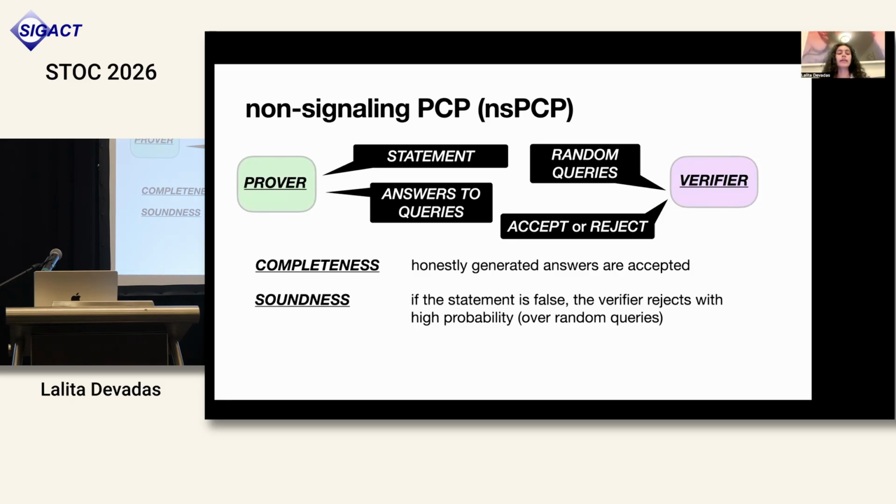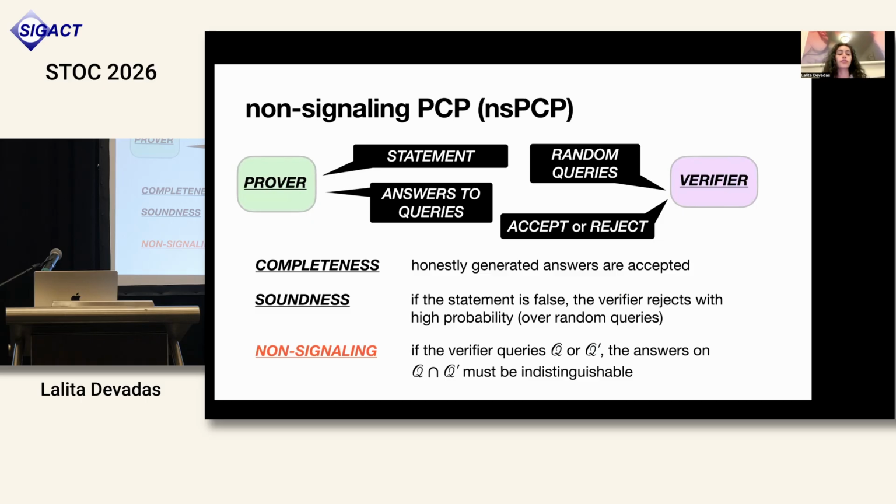Now, you may be wondering how you can hope for soundness of a system as I've described it so far, because note here that the prover is not actually required to commit to the entire PCP string ever. Usually we think that we get soundness for the PCP because even if the verifier doesn't look at the entire string, the prover still has to construct a good overall string because the verifier is going to check some random points of it. Here, the prover does not have to write down the entire proof string anywhere. However, this is still going to be an object that we can actually construct and hope to get soundness for because of this third condition of non-signaling.